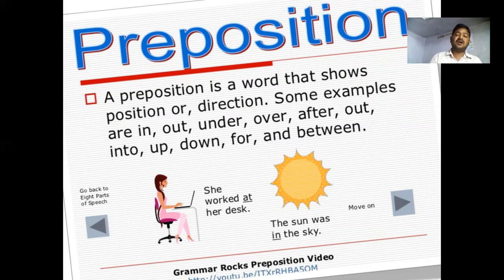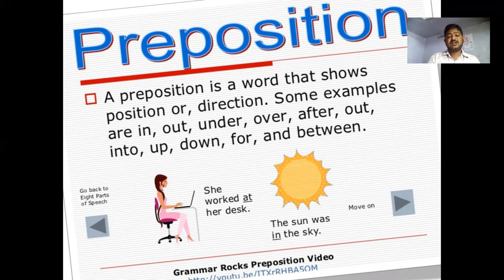Preposition. A preposition is a word that shows the position of a noun or a subject, whether direction or position. Some examples are in, out, under, over, after, into, up, down, for and between.